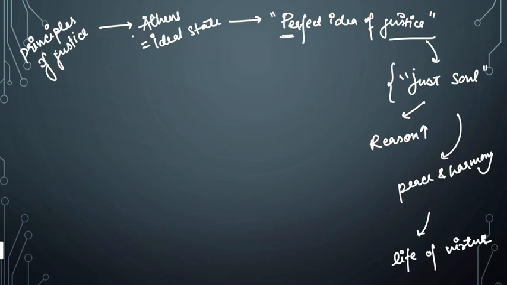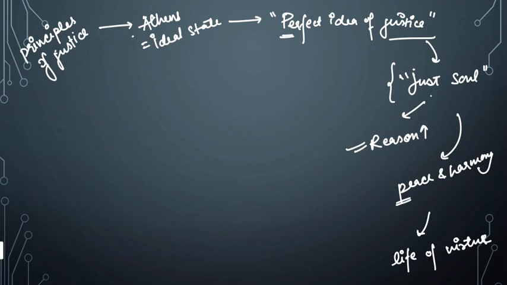Now, how does Plato explain the idea of just soul? Plato explains that just soul is one in which reason dominates over courage and appetite. This is called just soul because such souls are capable of living in peace and harmony with others. Only such a person who can live in peace and harmony with others is capable of leading a life of virtue. Is it clear?